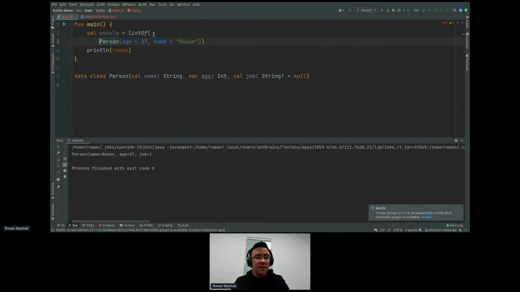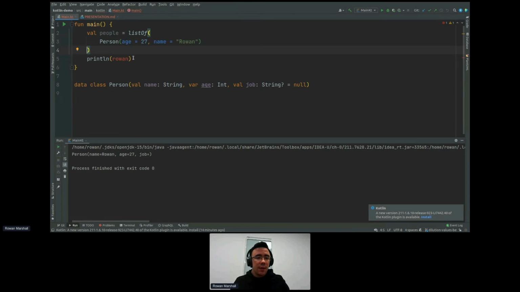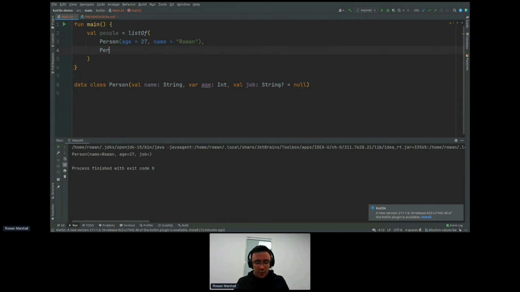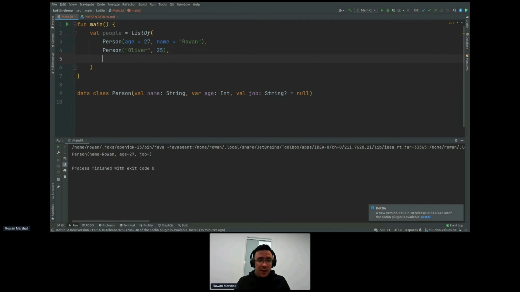Let's just format this nicely and get rid of this. So we've got one person in here, age 27. We've got another person in here. Let's call them Oliver. And let's set them to 25. And let's have another person here. And let's call them Sarah. And let's say Sarah's a toddler, so Sarah is 3. Great. So let's say we want to perform some operations on this list.